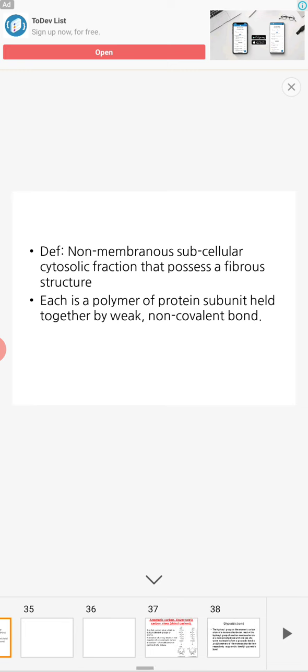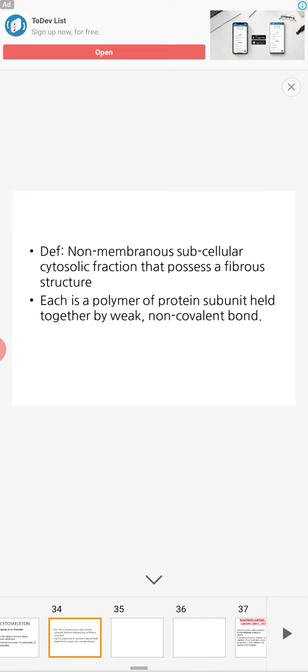That is about the cytoskeleton, which contains mainly microtubules and microfilaments. This is the brief introduction of the cell.